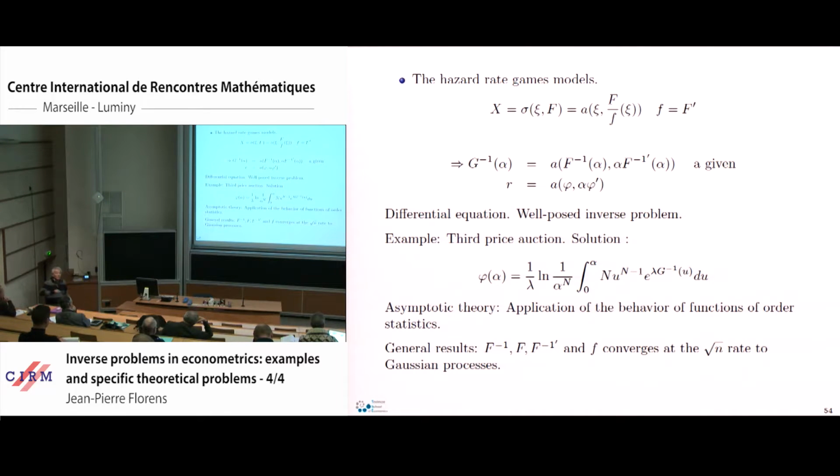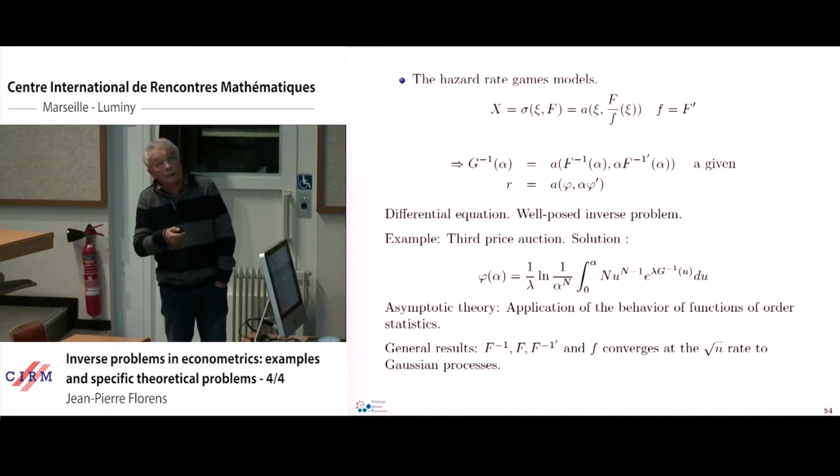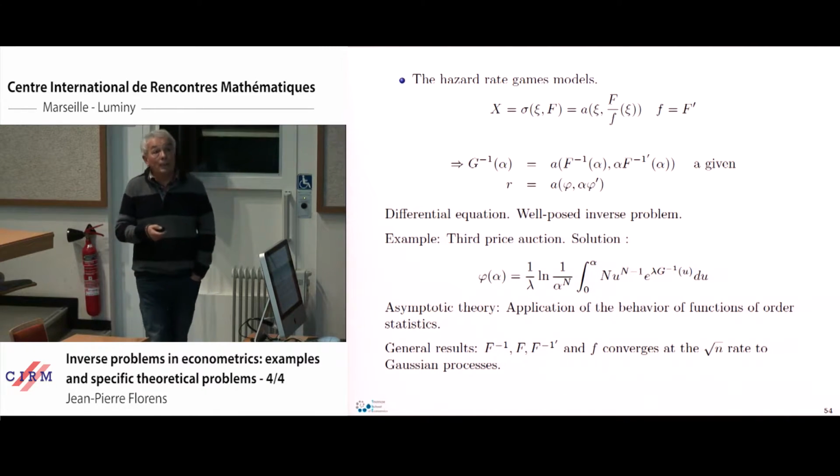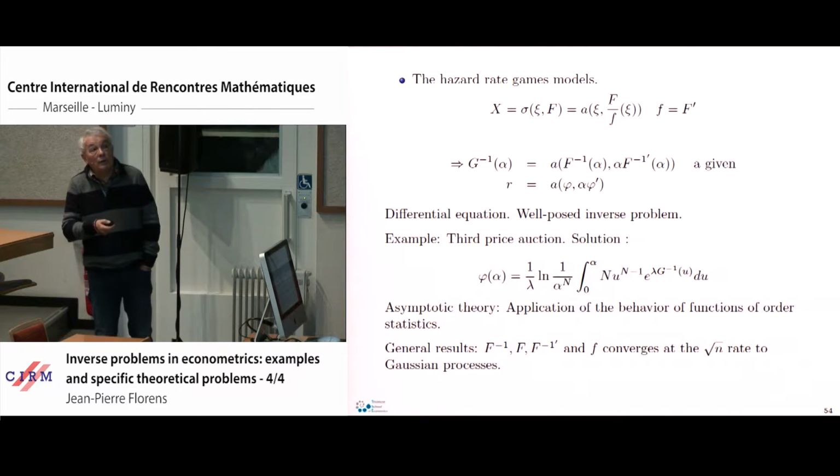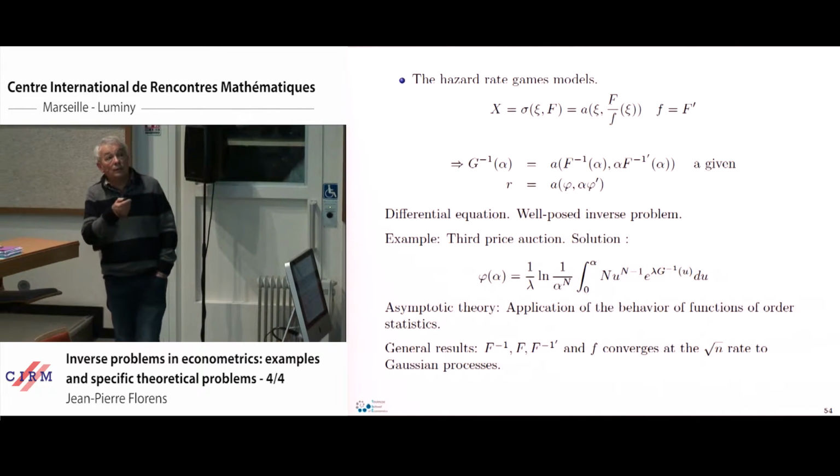So the inverse problem is not an integral, it's not a bad case, it's a good case, because in order to solve our inverse problem, we have to solve a differential equation which has this form here. We have the quantile function that we observe, A is the given function, we have the f minus 1 function and its derivative here. In particular, this is an example of the solution in the case of the third price auction.